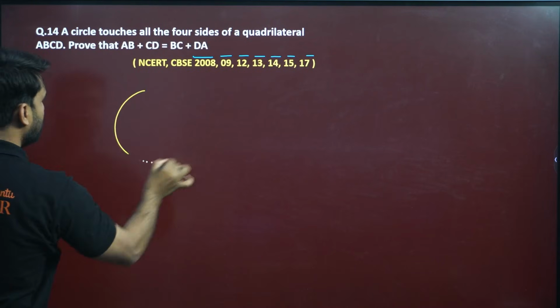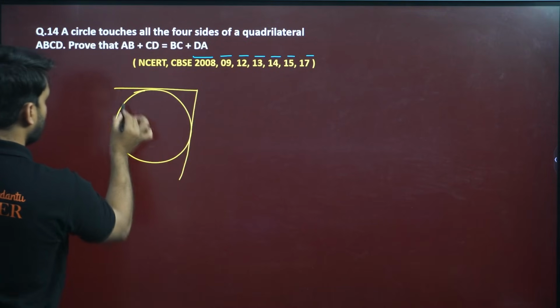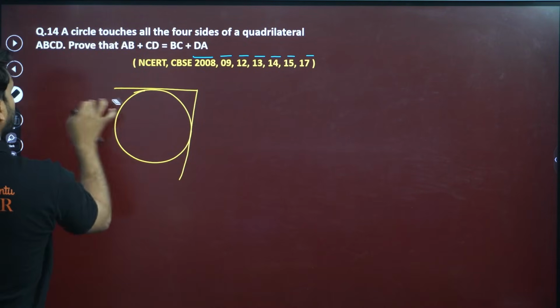So there is a circle and a quadrilateral.